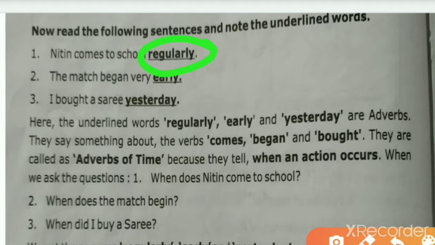Here the underlined words regularly, early, yesterday are adverbs. They say something about the verbs comes, began and bought. They are called adverbs of time because they tell us when the action has been done or when the action occurs. When we ask the question, when does Nitin come to school? Nitin comes to school regularly. So words like regularly, early, yesterday are adverbs of time.